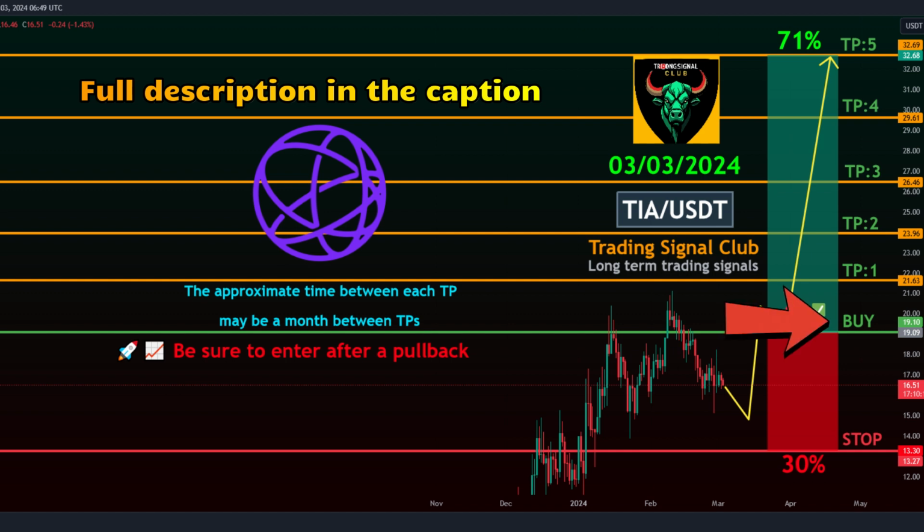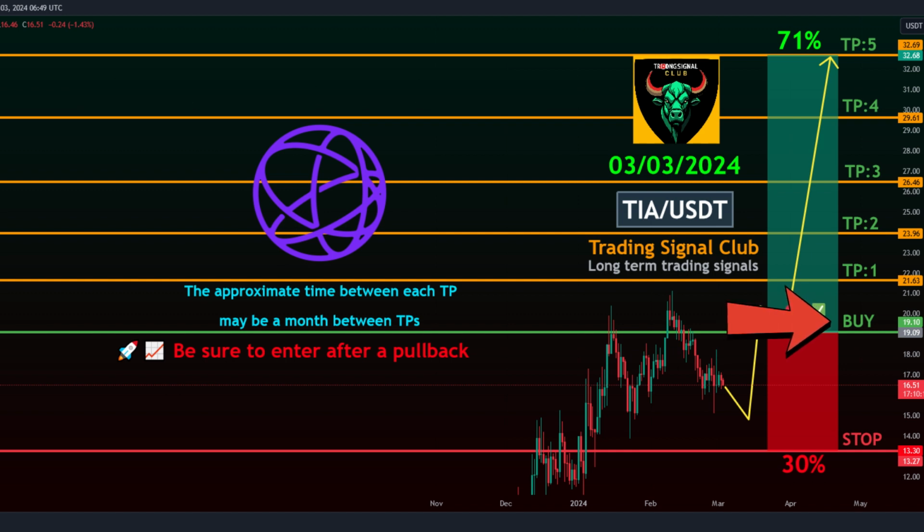Entry point, 19.10 to 20.10. Take profit targets. Target 1, 21.63. Target 2, 23.96. Target 3, 26.46. Target 4, 29.61. Target 5, 32.69. Stop loss. Stop level, 13.30.